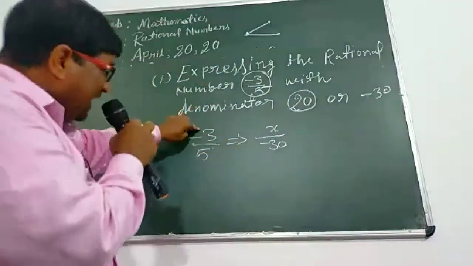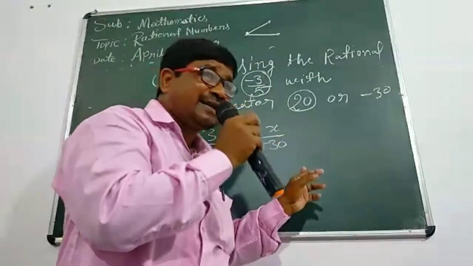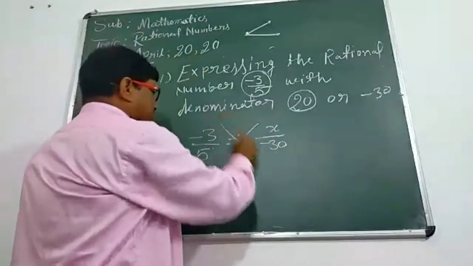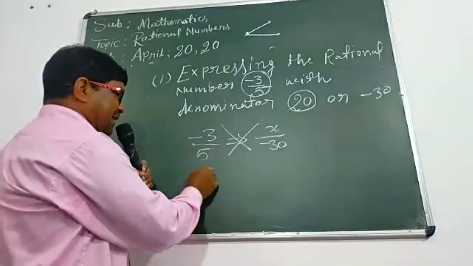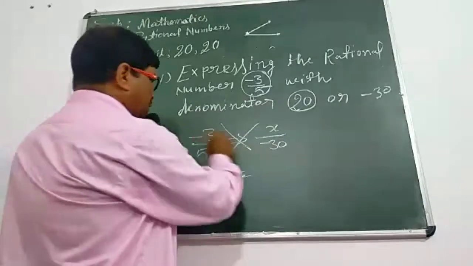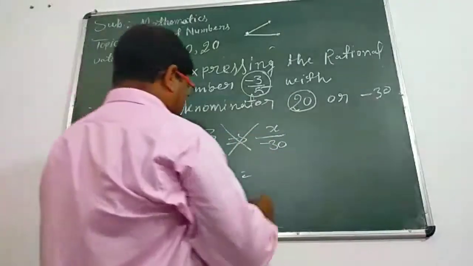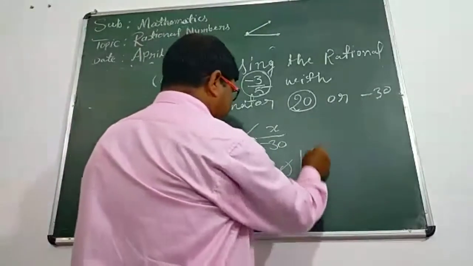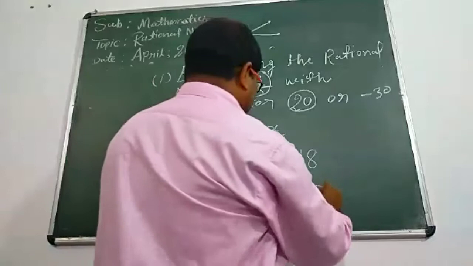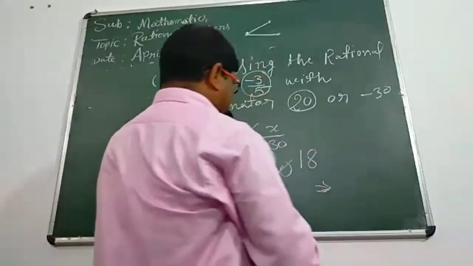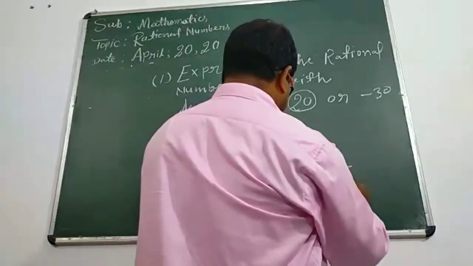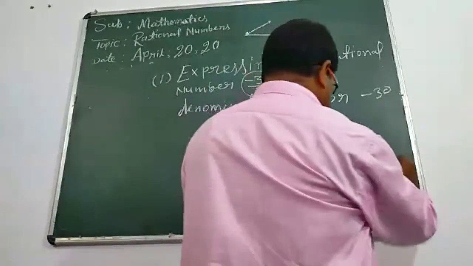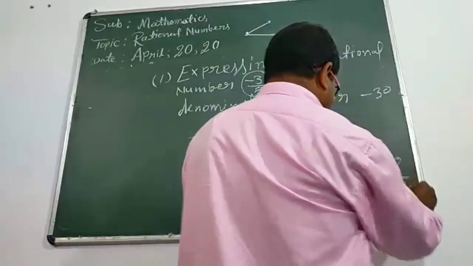Now we have two rational numbers. One is minus 3 upon 5, another is x upon minus 30. We know they are equivalent. We can start cross multiplication. So 5 multiplied by x equal to 5x. And minus 3 multiplied by minus 30 equal to 90 only. Now student, 5 18s are 90. Now we can get another equivalent rational number x upon minus 30. X supposed by us. Here x means 18. Now we can write 18 upon minus 30.